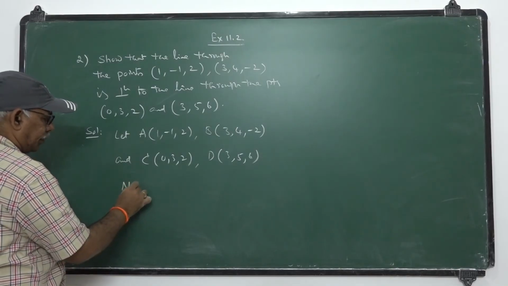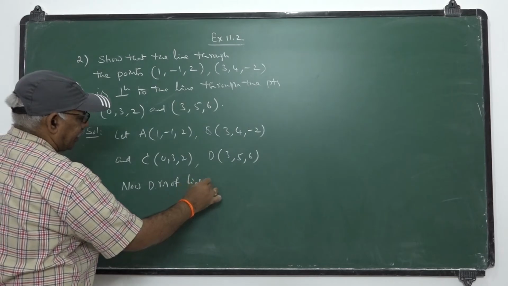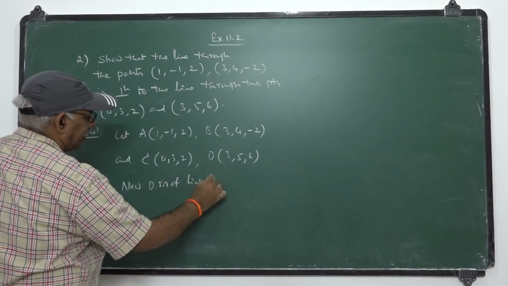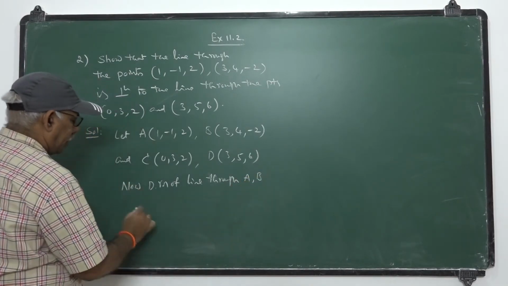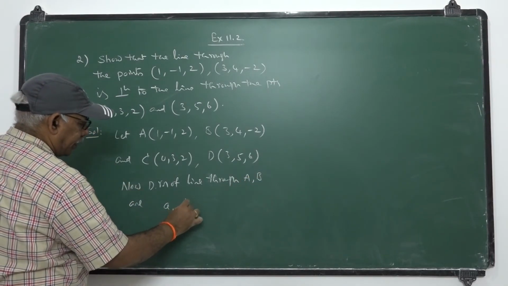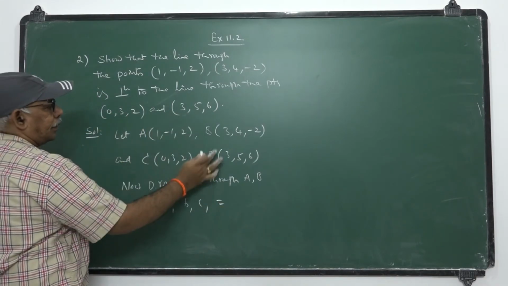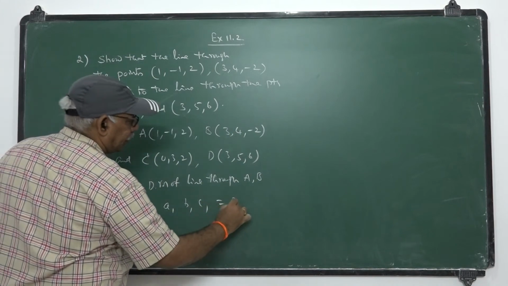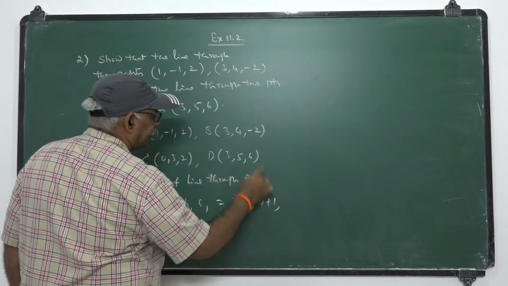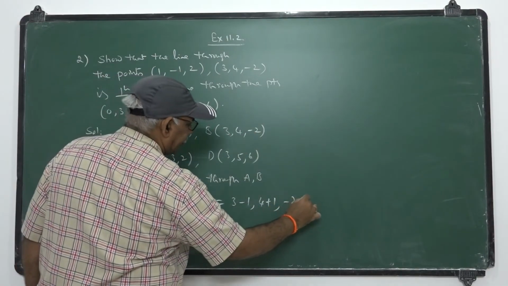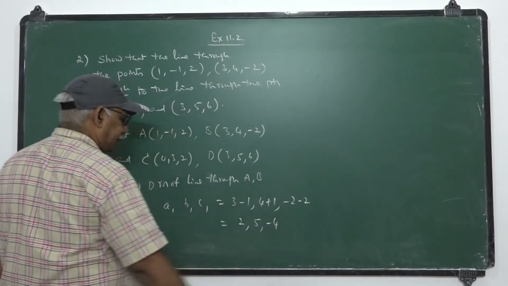Now the drs of line AB, the line through A, B, suppose are A1, B1, C1. A1, B1, C1 is 3 minus 1, 4 plus 1, of course -2 minus 2. So this is 2, 5, -4.